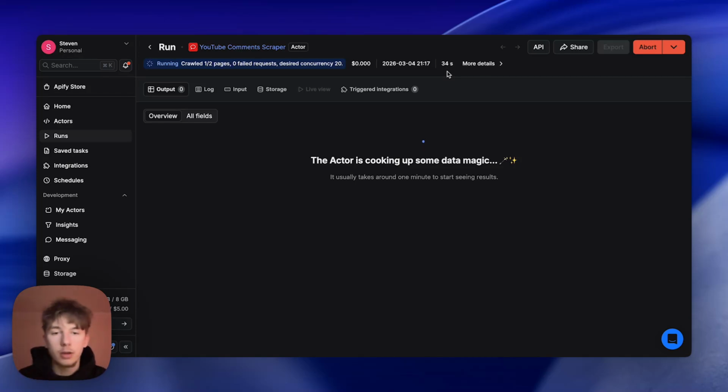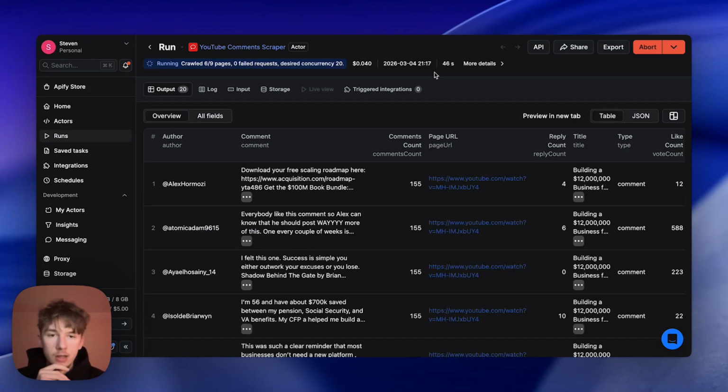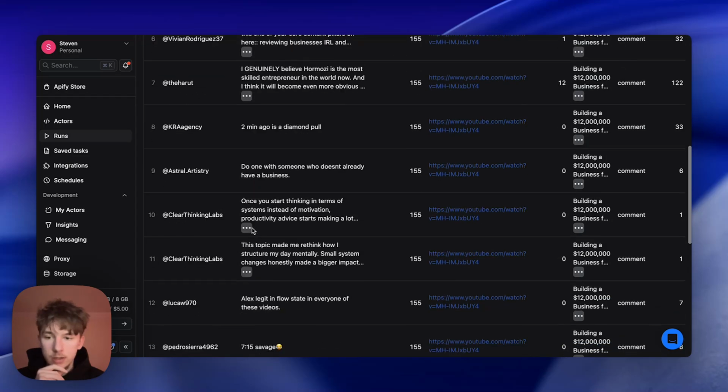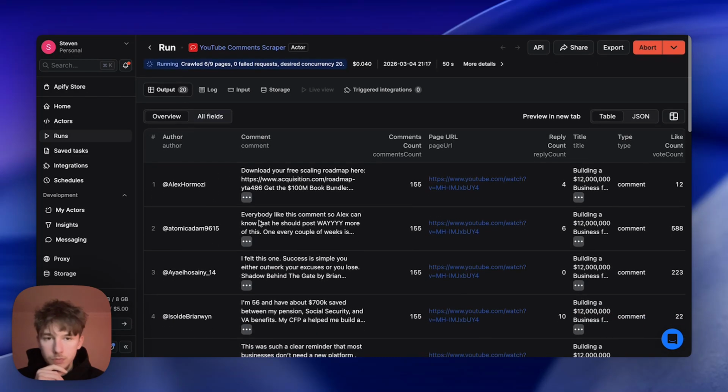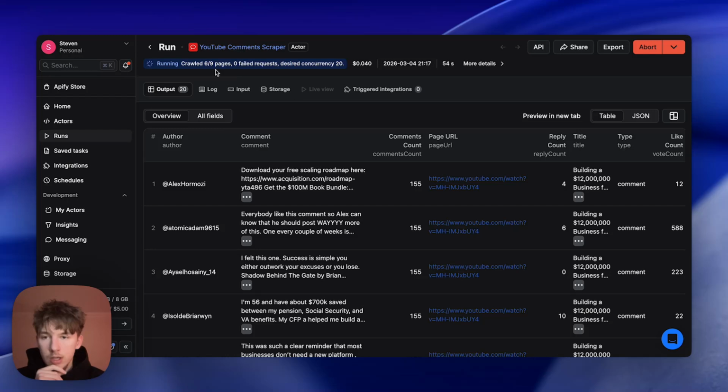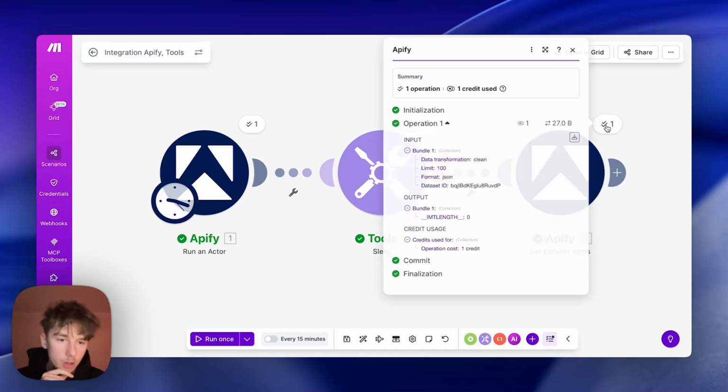That's just something Apify does. But if it doesn't, then we will change our sleep module, right? It's taking much longer than expected. But obviously with this, you just do your testing, you do your own due diligence, and you change what needs to be changed, right? It's got all the comments here, ready to go. It's taking very long to finish. It's crawling lots of pages, but it's taken, what, 54 seconds? That's a lot longer than expected.